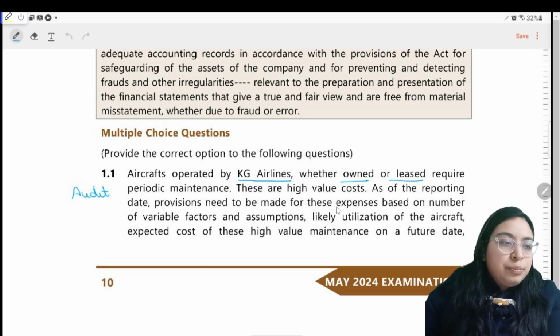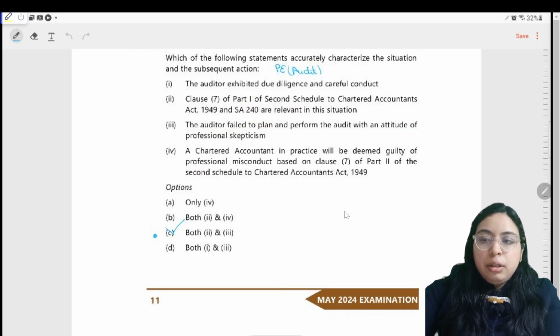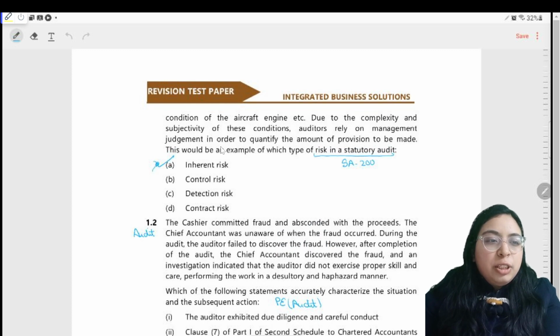Let's get started. Aircraft operated by KG Airlines, whether owned or leased, require periodic maintenance. These are high value costs. As of the operating date, provisions need to be made for these expenses based on a number of variable factors and assumptions: likely utilization of the aircraft, expected cost of this high value maintenance on a future date, conditions of the aircraft engines, etc. Due to the complexities and subjectivities of these conditions, auditors rely on management judgment in order to quantify the amount of provisions to be made.